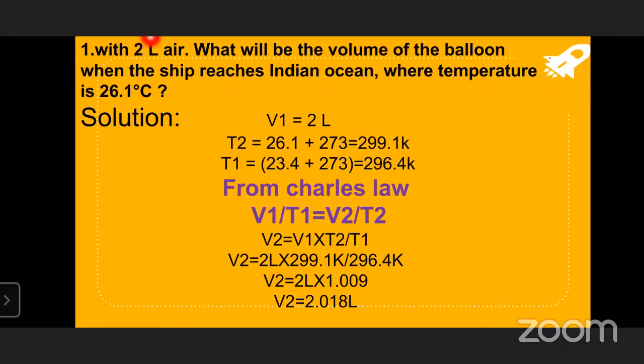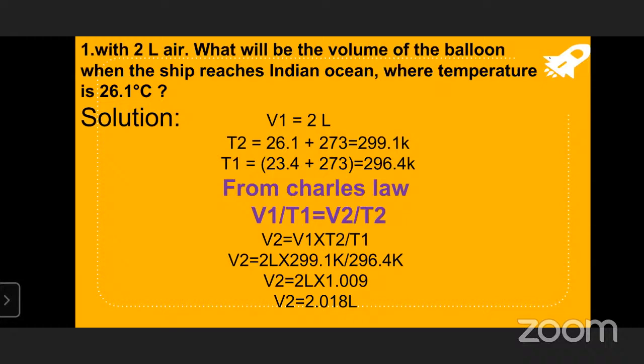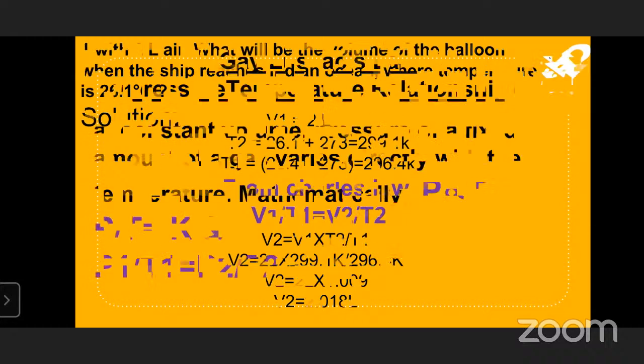So the question is with 2 liters of air, when the ship is in the Pacific Ocean, at that time the temperature is 23.4, which was not given directly. You can observe this one, T1 is equal to 23.4. So this is the problem based on the Charles law.